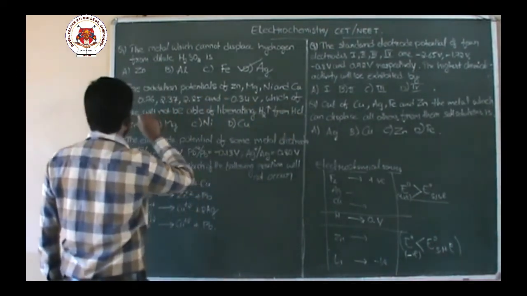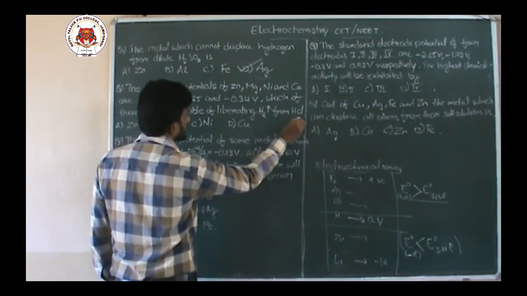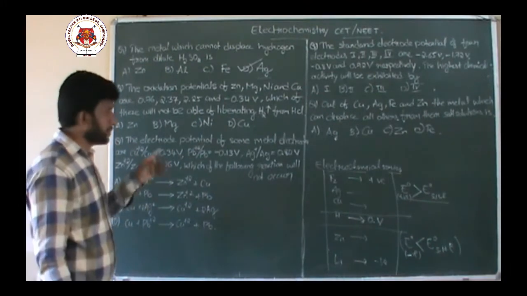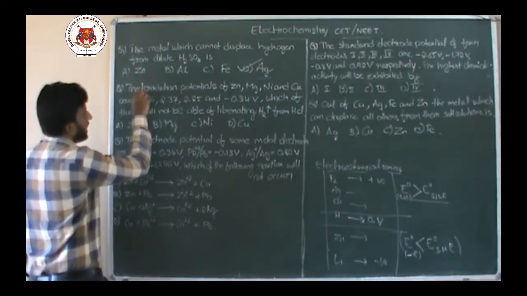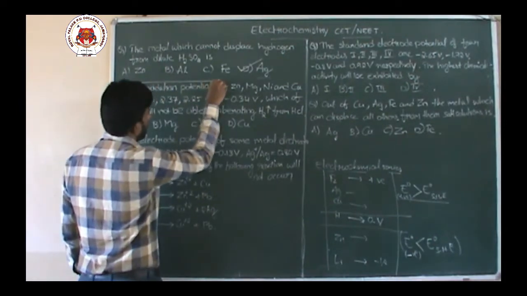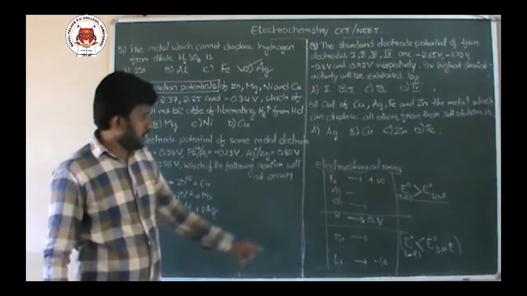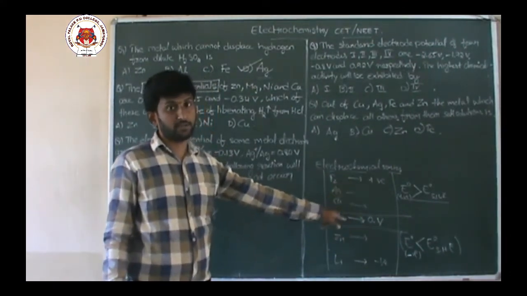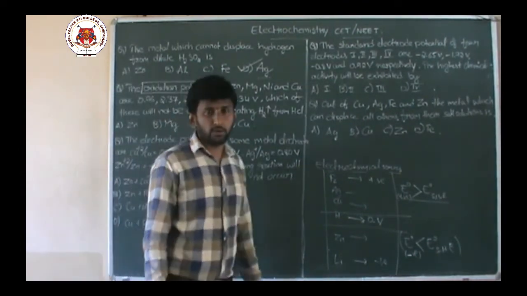Which of these will not be able to liberate H2 gas from HCl? Now, you need to be careful in this question. Why? Because they have given us oxidation potentials of the metals. In the table we discussed about reduction potentials of the metals. Now, you should know one thing.